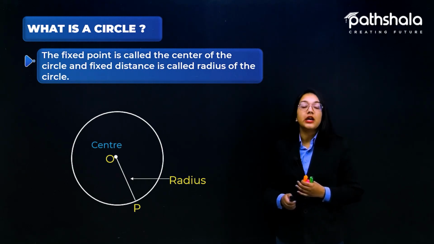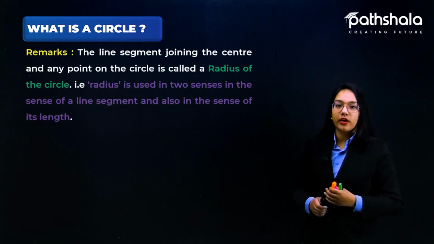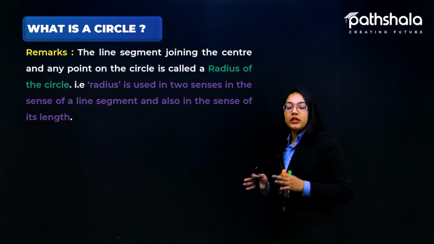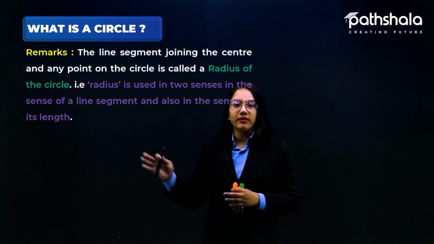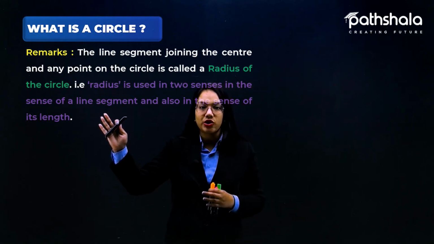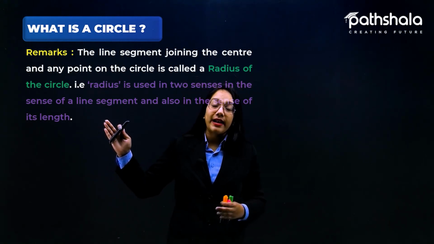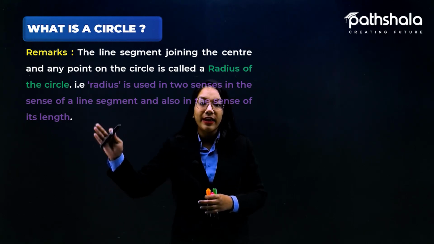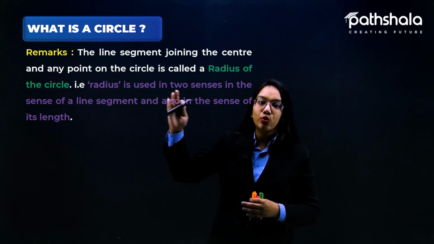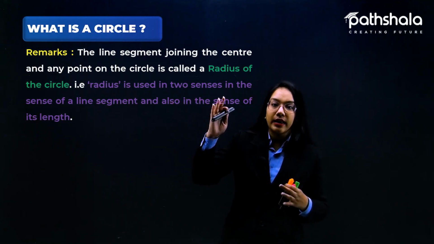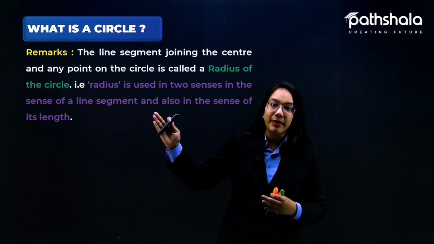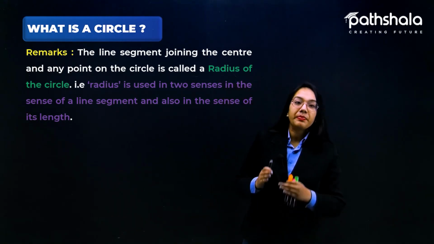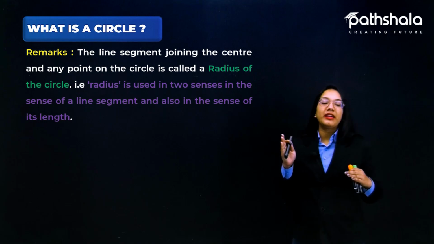Now let us talk about a special remark related with the radius. The line segment joining the center and any point on the circle is called the radius of the circle. And we can say that the radius is used in two senses, in the sense of a line segment and also in the sense of length.